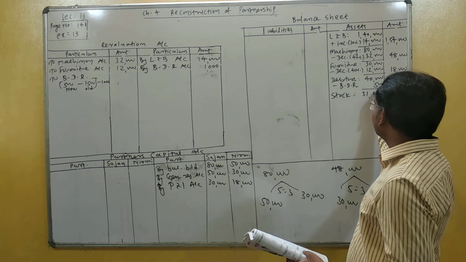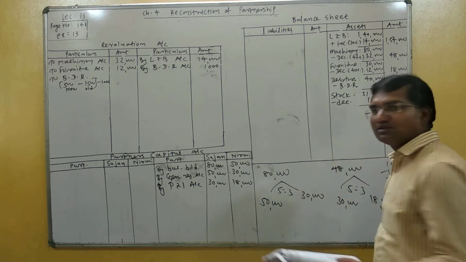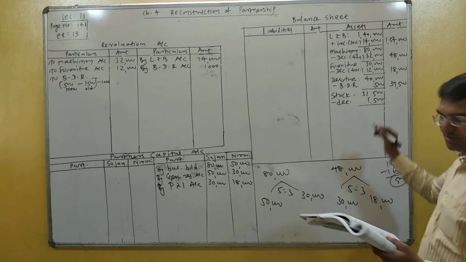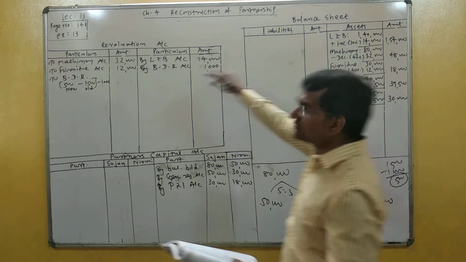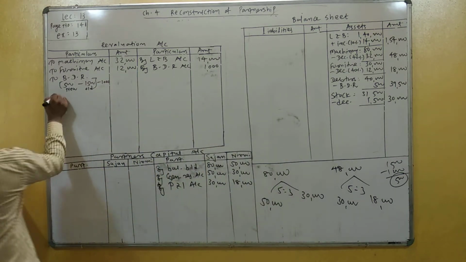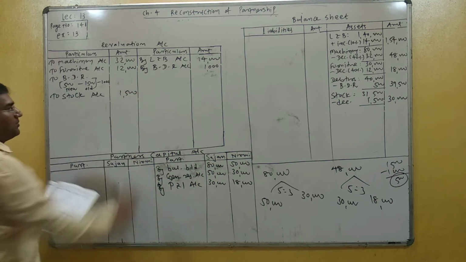31,500. It will be shown here. Minus decrease. 1,500 decrease. So the new value of stock is 30,000. Again, minus on the opposite side, opposite side to the stock account. How much? 1,500.